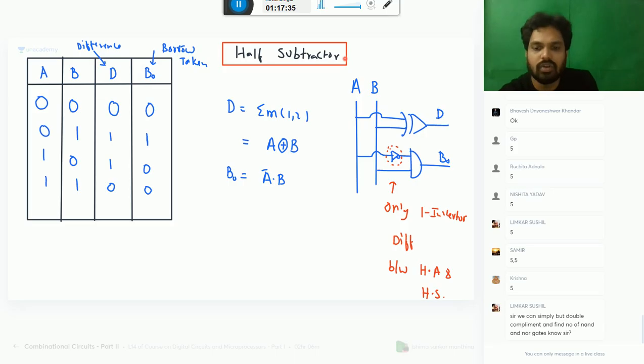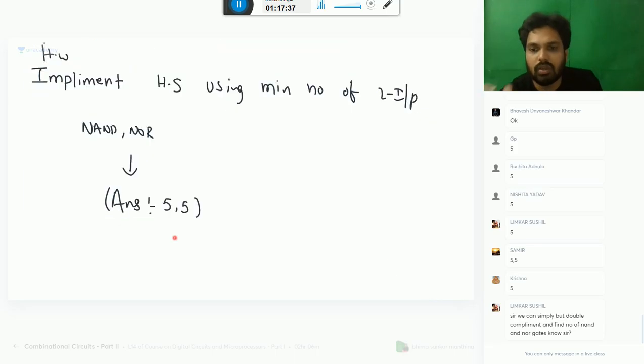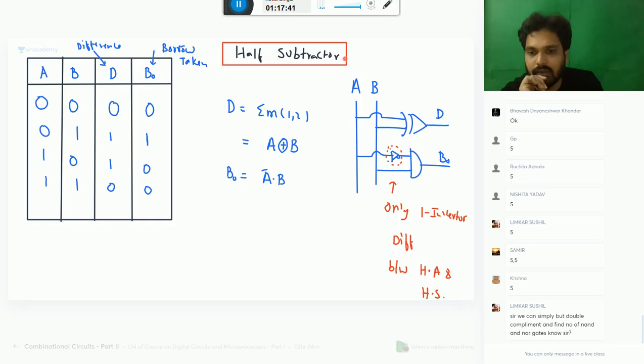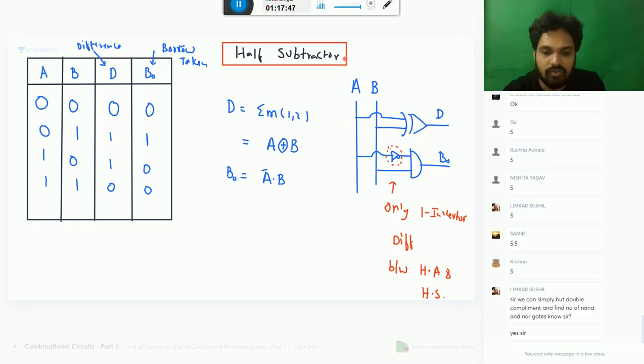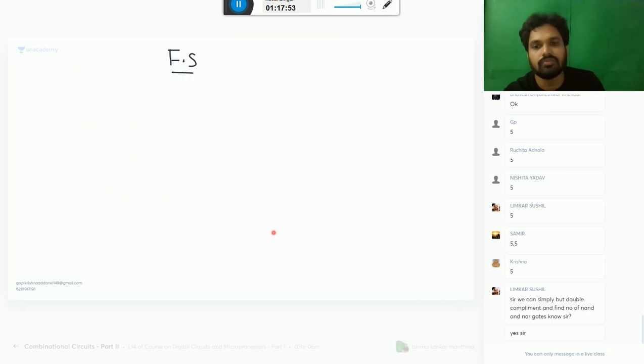You have 2 functions. You can do double complement for XOR. There is a standard format, I told you how to do it. For finding the number of NANDs and NORs, I have given the method. You should follow the same method. If it is an AND OR function, you should say NAND NAND. If it is a dot operation, go by the number of bars. So let's come here, full subtractor. Why is full subtractor required?